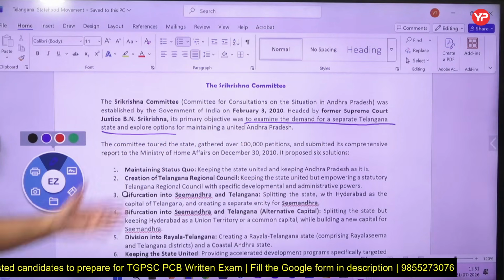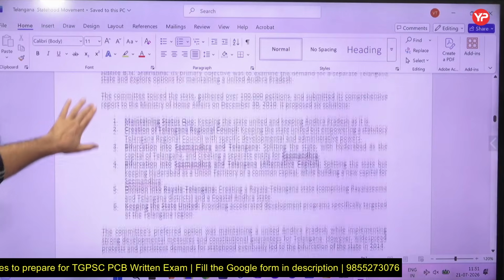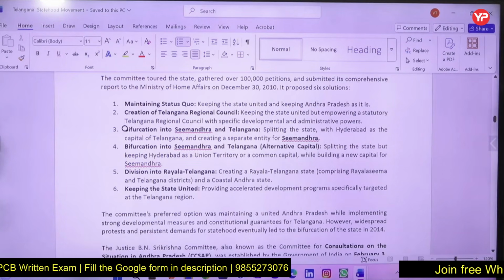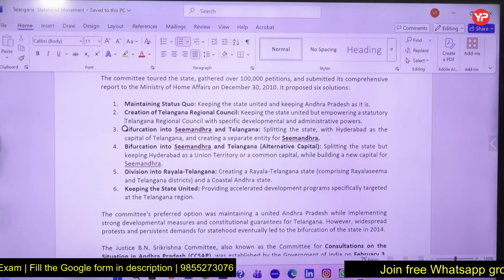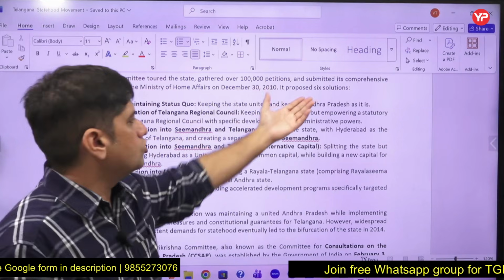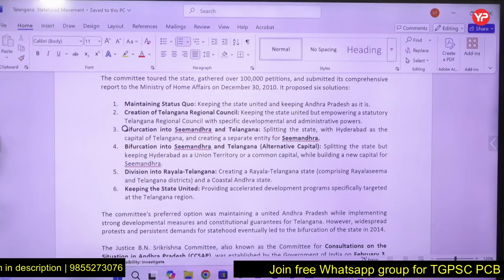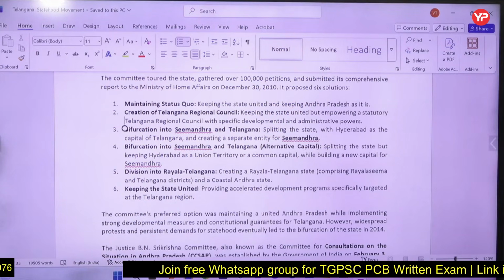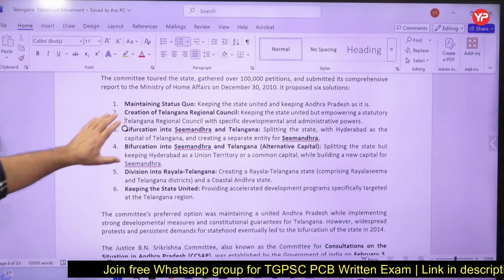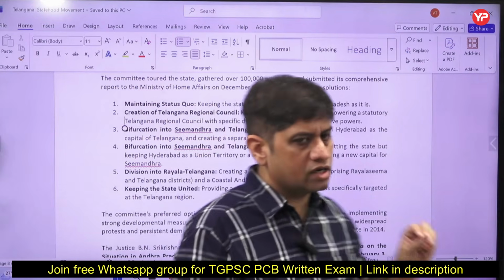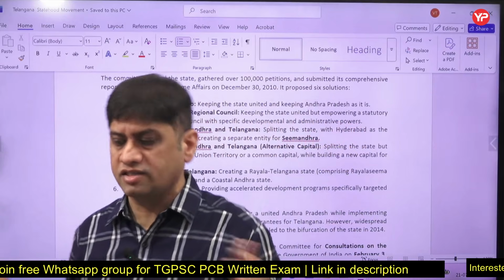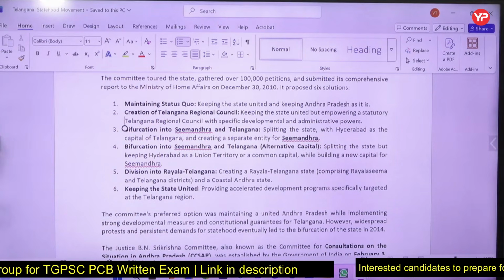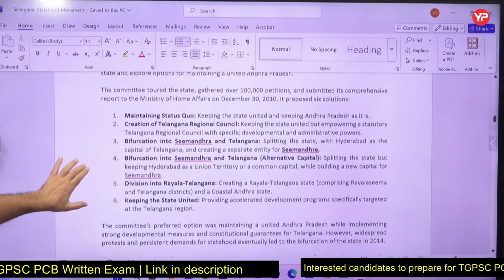So committee gathered a lot of information, and this was some of the findings. State should be kept as Andhra Pradesh only, as per this committee's recommendation. It proposed a 6th solution. Let it be Andhra Pradesh. Telangana regional councils will be created, keeping the state one but empowering statutory Telangana regional councils. So Shri Krishna committee did not say that let's create Telangana. It said let it be one state, but create Telangana regional councils, which will have developmental and administrative powers.